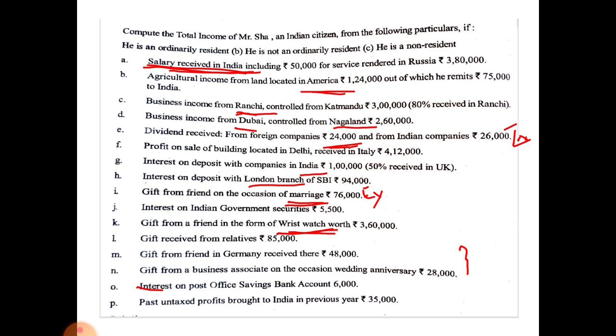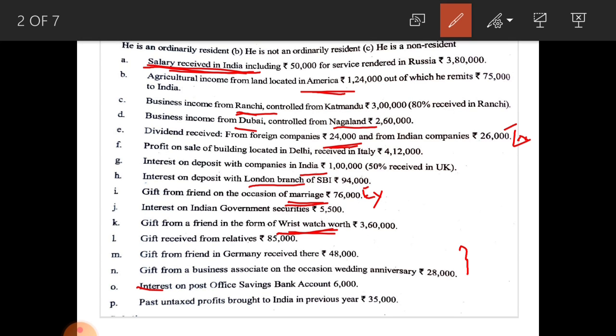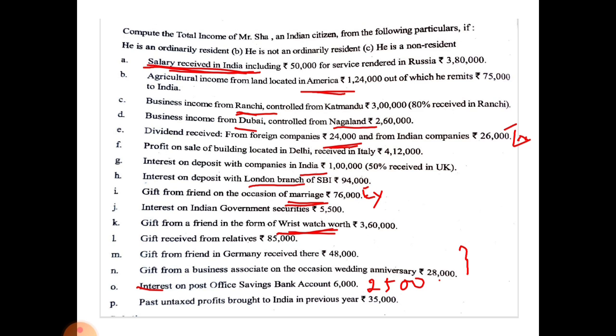Here, interest on post office savings bank account amounts to rupees 6,000. Out of this amount, rupees 3,500 is exempted from tax and only 2,500 rupees is taxable in the hands of all three categories, because interest is received in India and from an Indian Post Office.